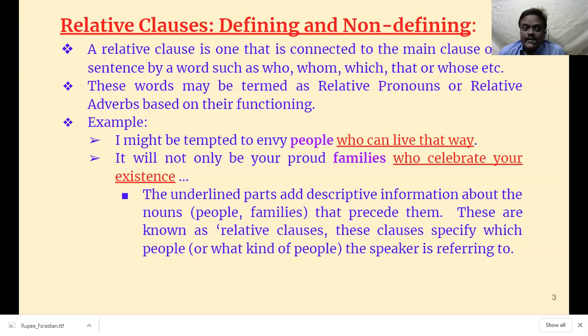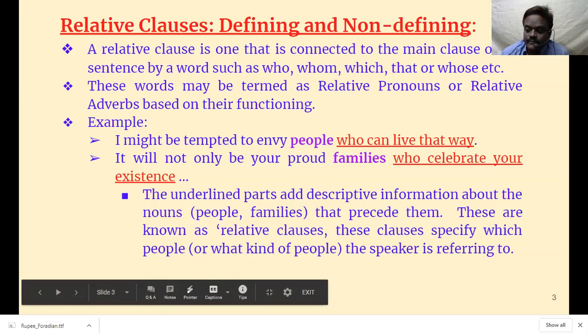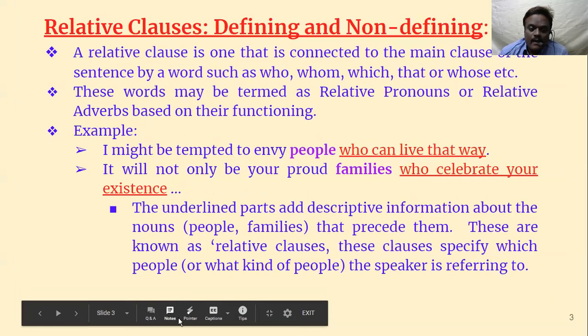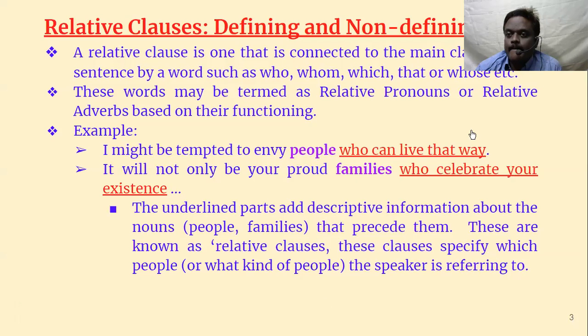So, in the same way, a relative class is one that is connected to the main class. So it is a subordinate class. Basically it is a subordinate class. It can be an adjective class, or an adverb class, or a noun class. All these classes are subordinate classes. It is connected to the main class of the sentence by a word, and we have connectors to connect the main class and the subordinate class. We also call them conjunctions.